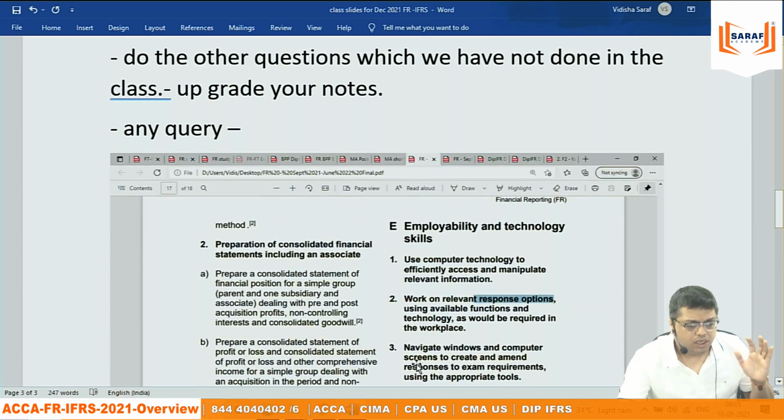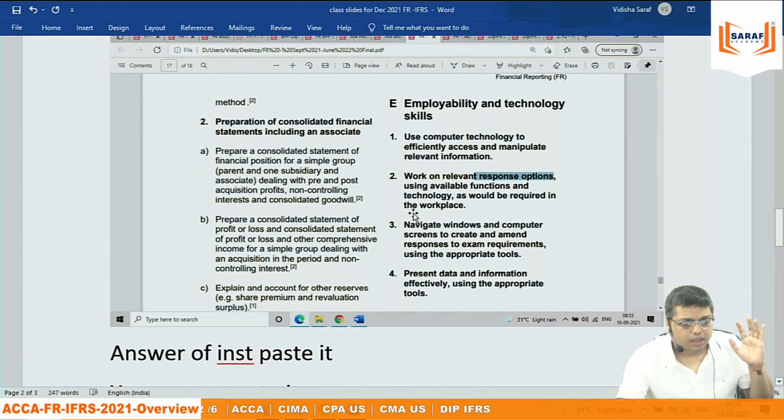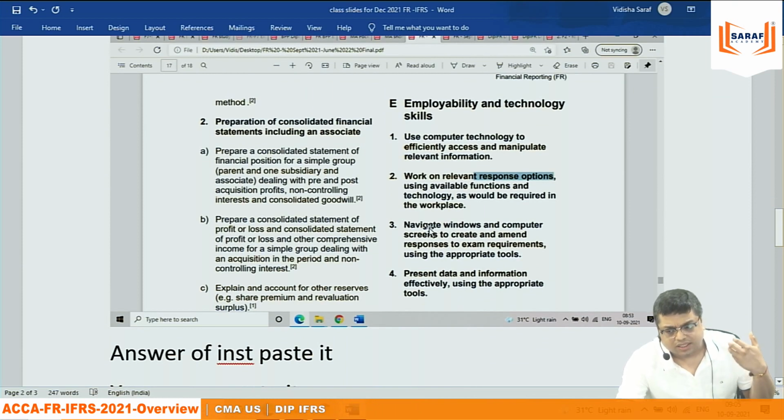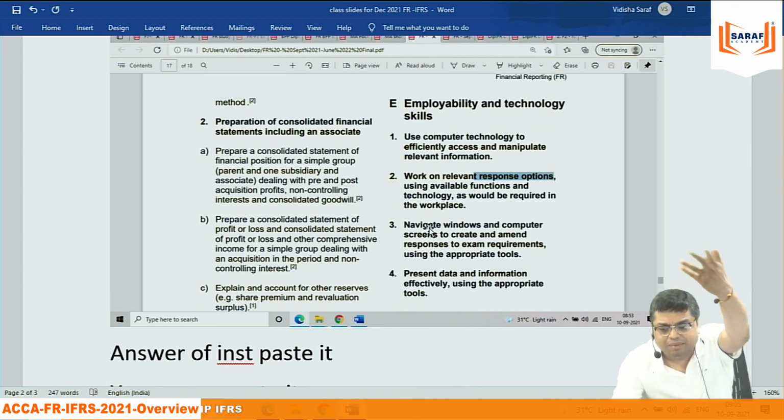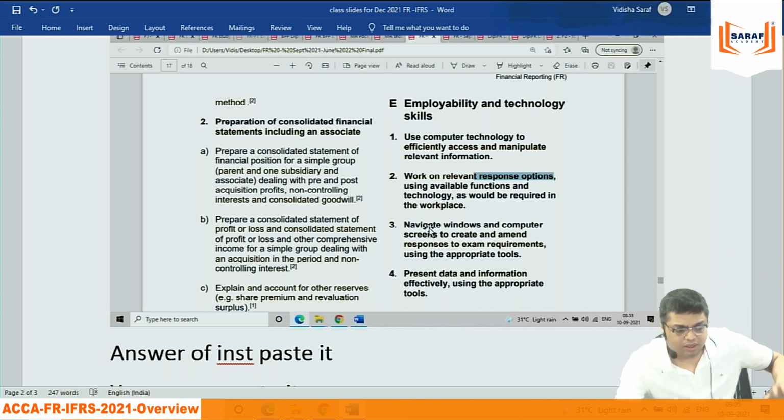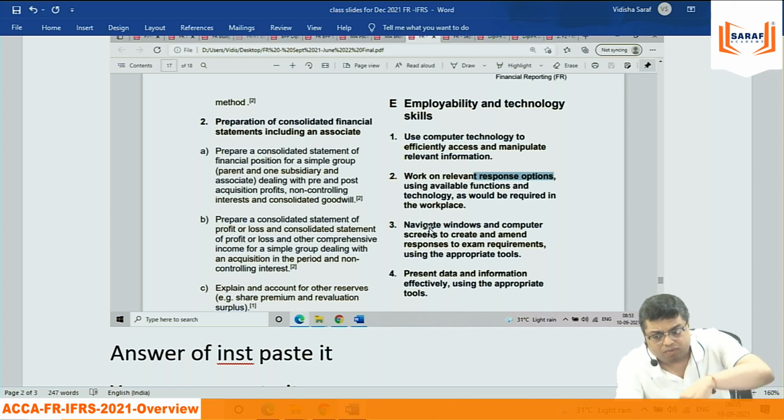So, in the change in the syllabus, there is nothing, because if somebody will give exam in say June 2022, the same thing we are teaching. But suppose there are some new changes happened, and the institute says that IFRS 17, 18, 19, which was not there in December exam, will be applicable for June 2022 exam. I will be teaching that. Don't worry.